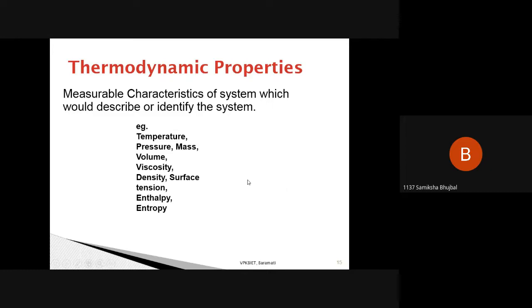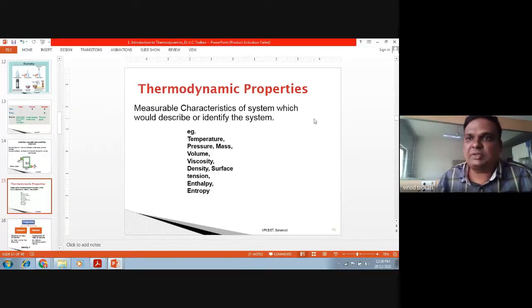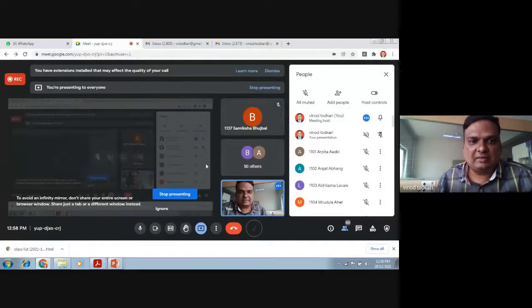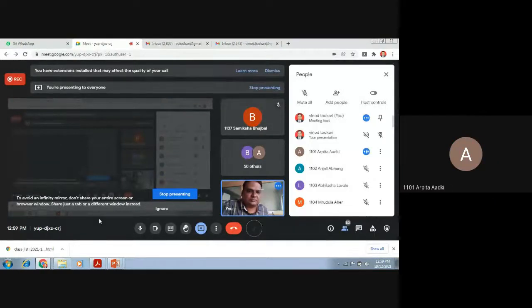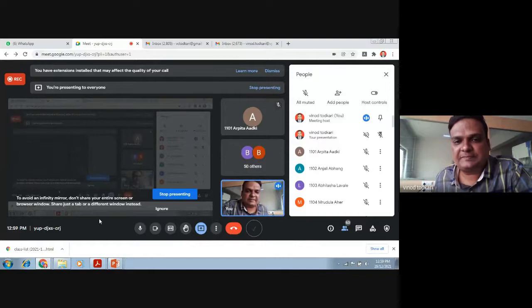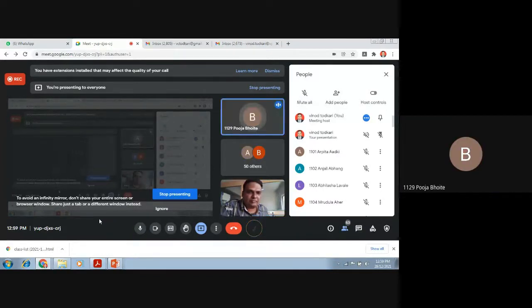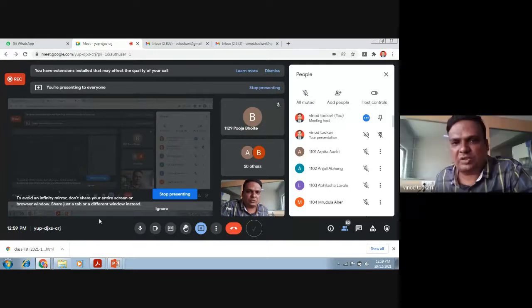Intrinsic properties and extrinsic properties. Excellent, excellent. Intensive properties and extensive properties. Can anyone tell what are intensive properties and what are extensive properties? Intensive properties do not depend upon any amount of substance. Okay, very good. Anything else? Anyone wants to add on? Do not depend on size of the system. To some extent, okay, but still it is not 100% correct.